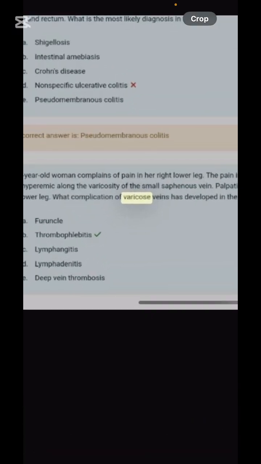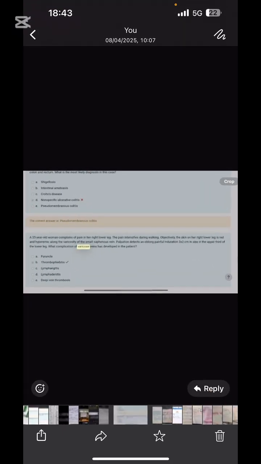The patient complains of pain in the right lower leg. So when will she complain about the pain in the right lower leg? After 5 years? No, she will not wait for it. She will go to the doctor immediately. So the onset we consider in this question is acute. What will you mark in a question with acute onset? Thrombophlebitis. With chronic onset, what will you mark? Varicose veins, or something like that.